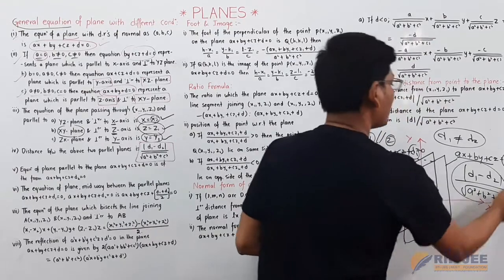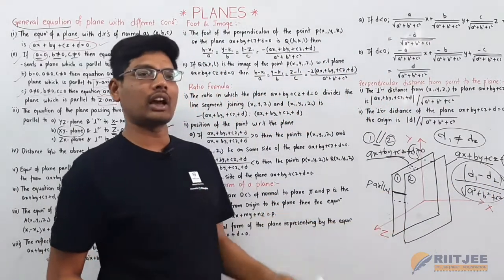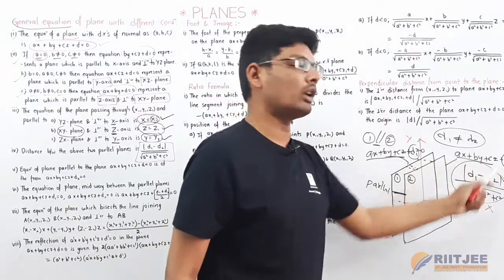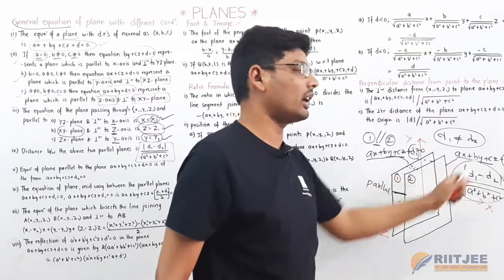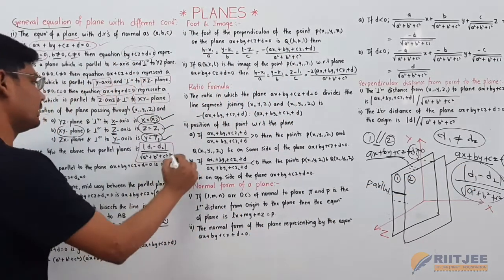This is the formula to find the distance between two given planes, and these two planes are parallel to each other. Here only the constants d1 and d2 are different. The rest of the values are common for the two planes here. This is all about this point.